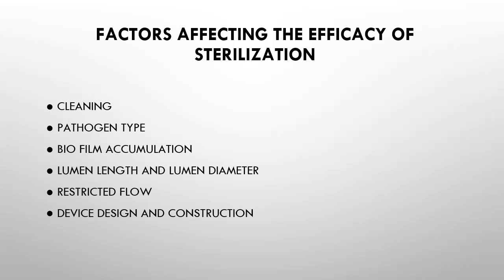The sterilizing agent must come in contact with microorganisms, so if the flow is restricted, it will impair the process of sterilization. Sterilization also depends upon what materials are used in construction of the device, or device design, which may affect compatibility. So these are the factors which affect the efficacy of sterilization.